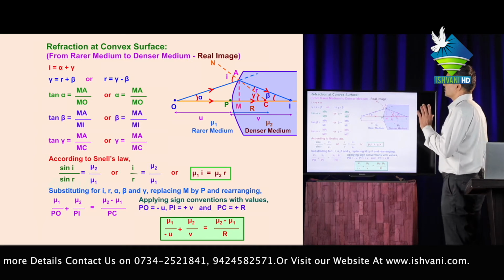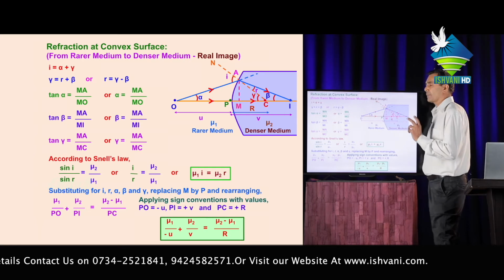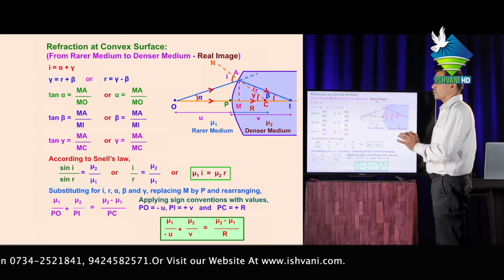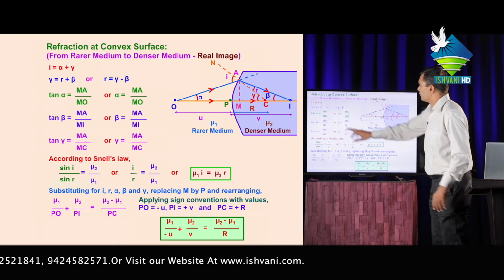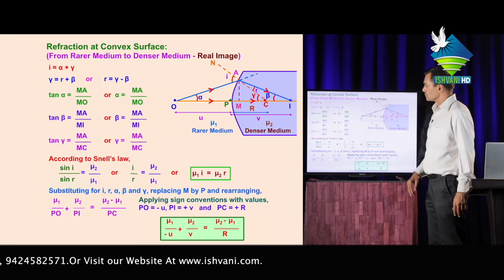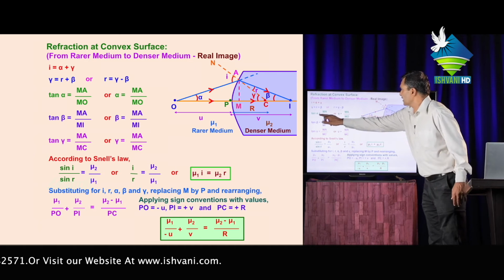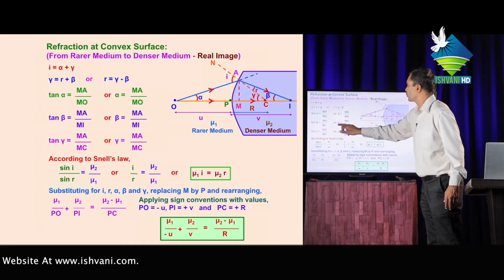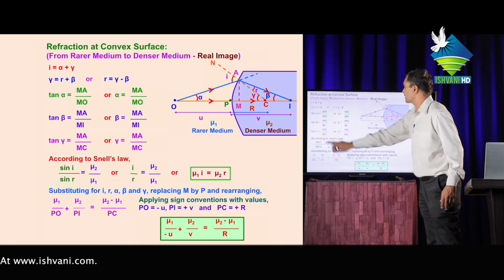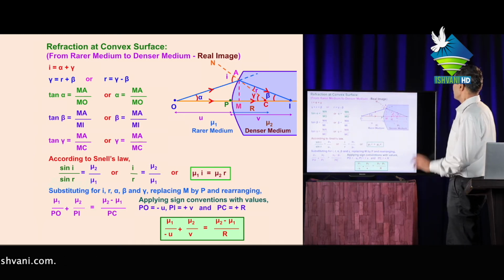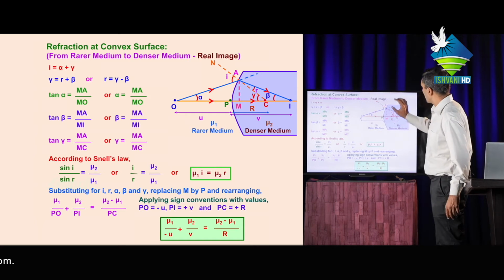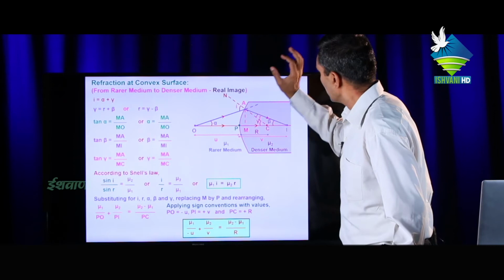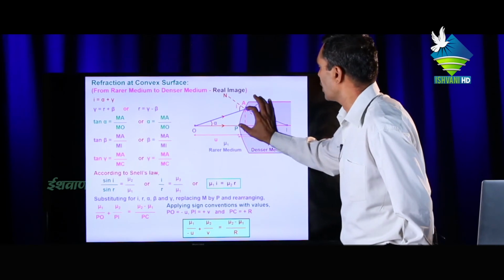Then we know that tan theta means perpendicular upon base, or angle equals arc upon radius. If alpha is very small, then tan alpha equals alpha. If beta is very small, then tan beta equals beta, and if gamma is very small, then tan gamma equals gamma. Means angle equals arc. This is the arc. AM is also an arc and AP is also an arc.